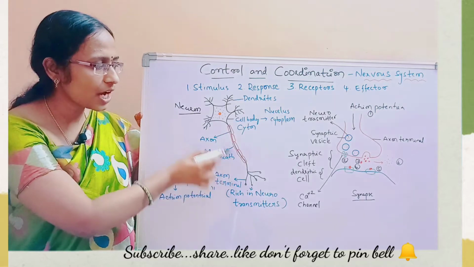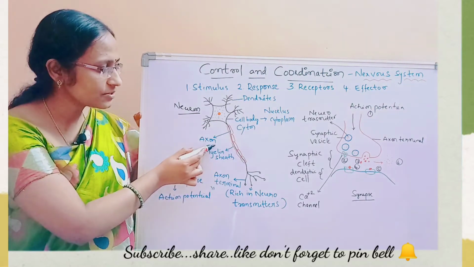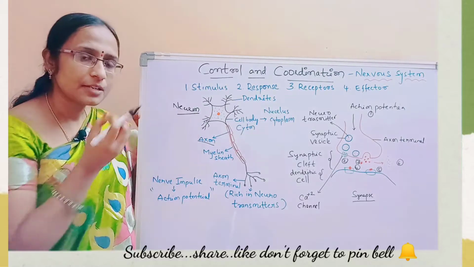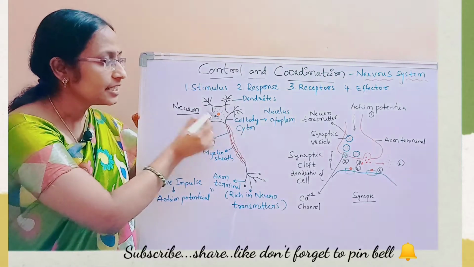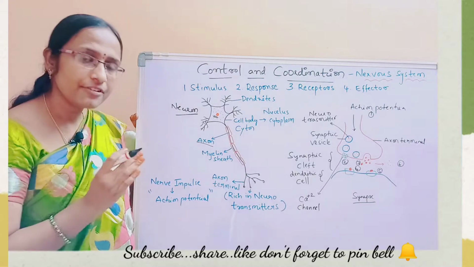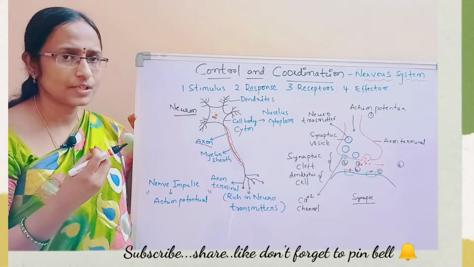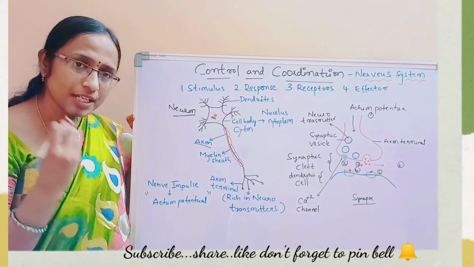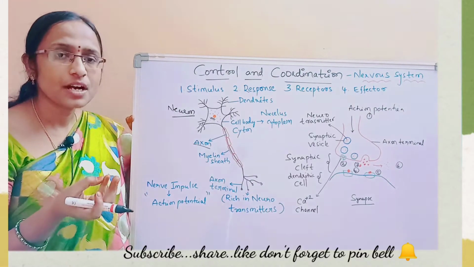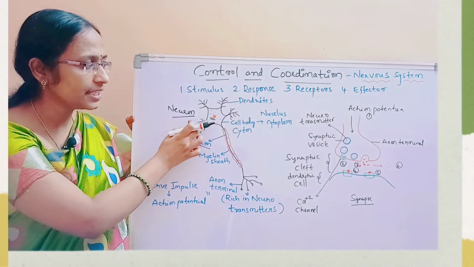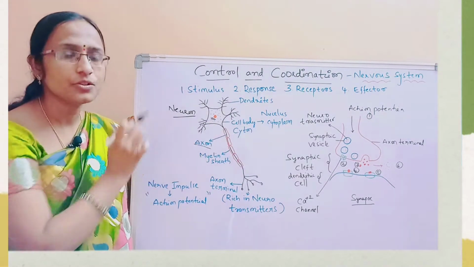On the other side you have one long fiber. This is called the axon. So what will this cell body contain? The cell body will contain the nucleus in the center, and apart from the nucleus it also contains many granules. Cytoplasm will be there. In the cytoplasm, many organelles such as mitochondria, Golgi apparatus, endoplasmic reticulum will be there in the cytoplasm of the neuron.